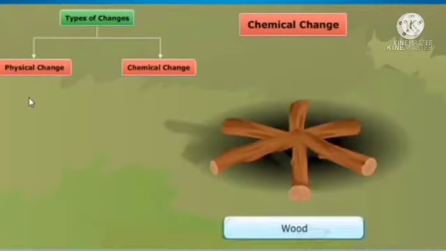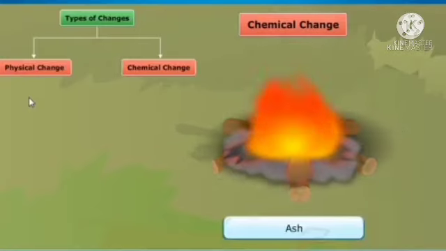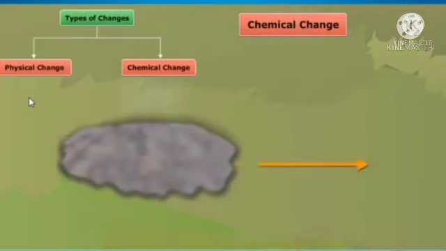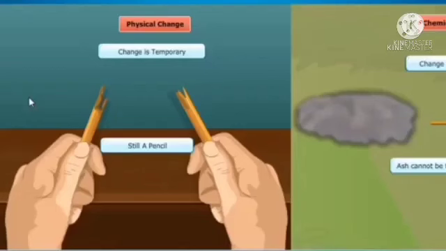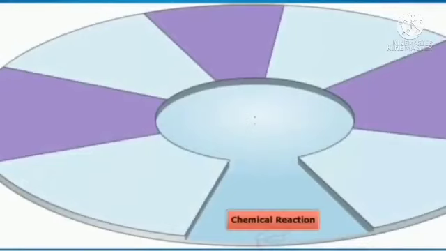The substance present before the change does not exist by the end of the change, and a new substance is formed. For example, ash is formed. That is the new substance. Types of changes: physical change and chemical change. A chemical change always involves a chemical reaction.